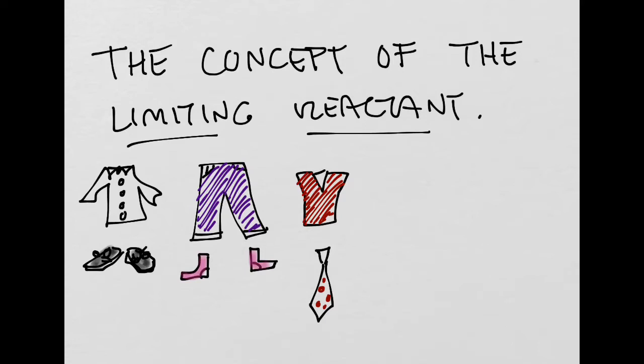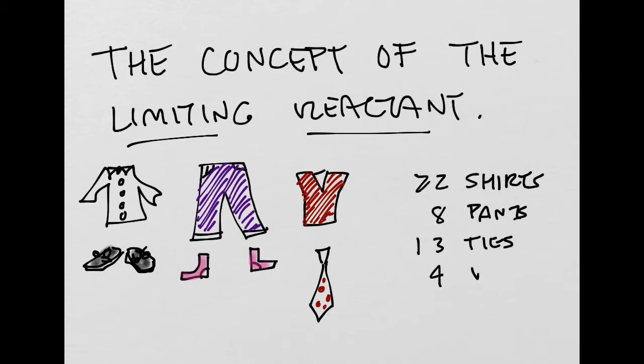Now, if I wanted to know how many outfits I had hanging in my closet, let me go back to my black marker here. Hold on just a second. Let's say I had 22 shirts. I had 8 pairs of pants. I had 13 ties. I had 4 vests.